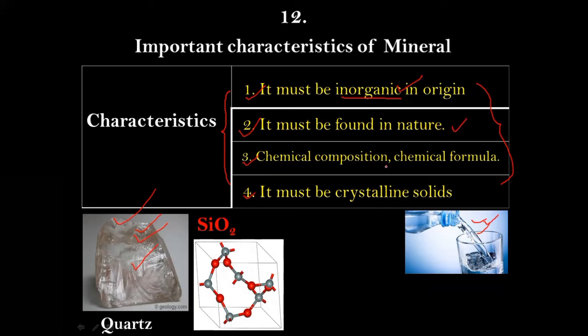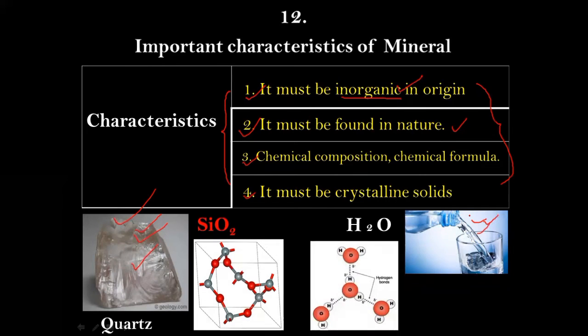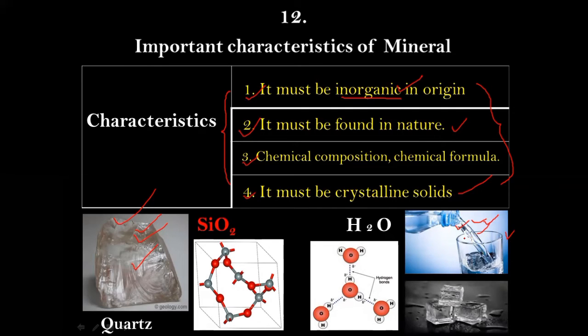It should have a chemical composition and a chemical formula. So definitely water has a chemical composition, that is H2O, and its formula, 2 hydrogen and 1 oxygen makes water. Number 4 here creates a problem. It must be a crystalline solid. However, water is a liquid, and therefore water cannot be called a mineral. Now we should not get confused again. Once this water turns into ice, it becomes a solid. Therefore, as long as water remains a liquid, it cannot be called a mineral.